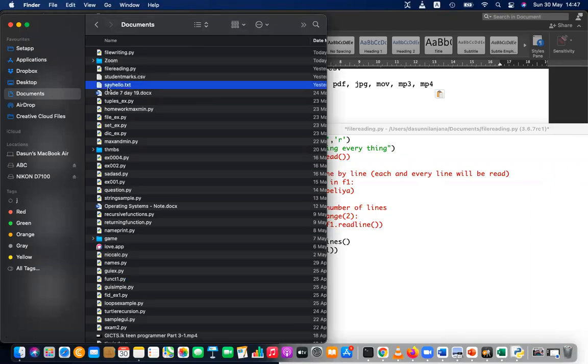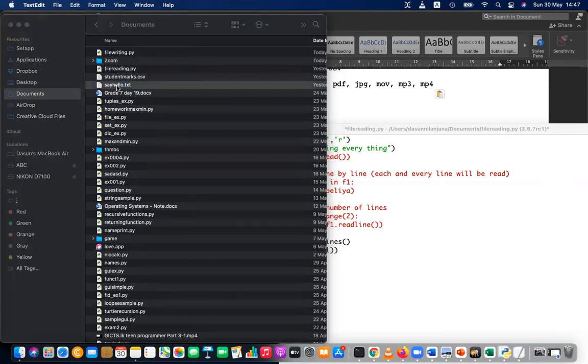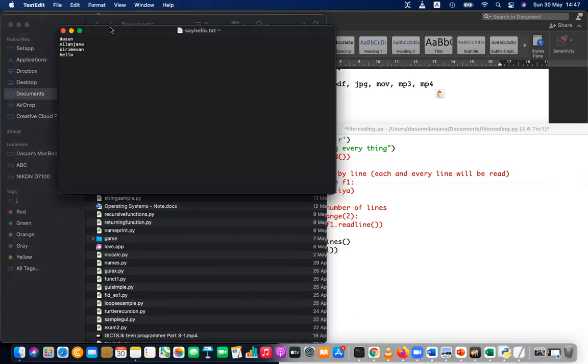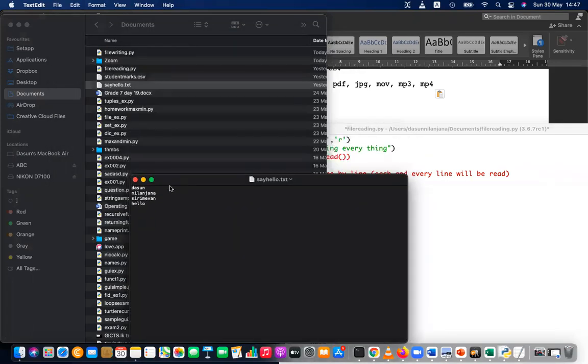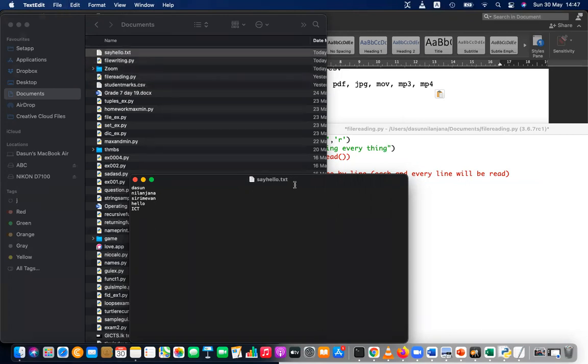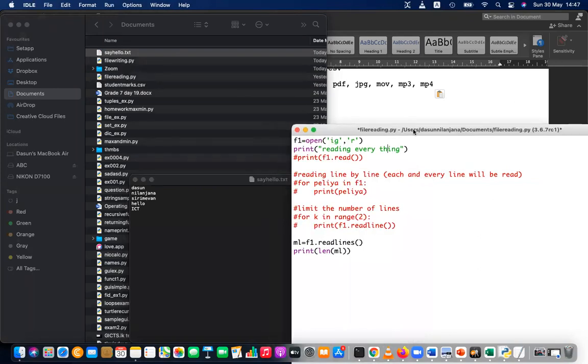And here I have another text file, say hello.txt. You can also do the same. Create another file. Now I'm going to type my name, Dasun, next line Nilanjana, next line Sirimevan, next line hello, next line ICT. I have 5 lines in this file. This is say hello.txt, in the same location as my file.